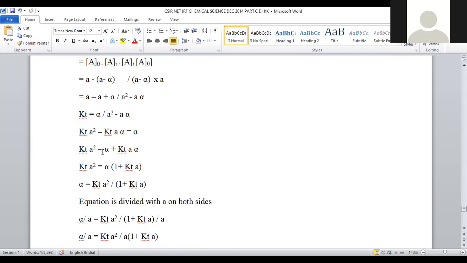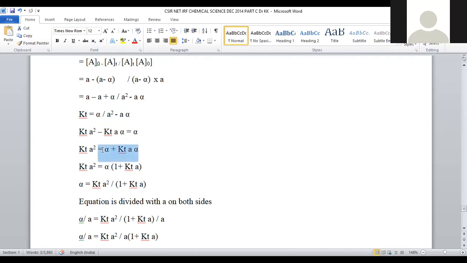Now KT times A square minus A alpha is equal to alpha. So these terms are taken to that side. When these entire terms are taken to that side and expanded, it can be written as KT A square minus KT A alpha is equal to alpha. Only alpha will be there on the right hand side. Now this negative sign will be taken to the right side. KT A square is equal to alpha plus KT A alpha. Then KT A square is equal to alpha.